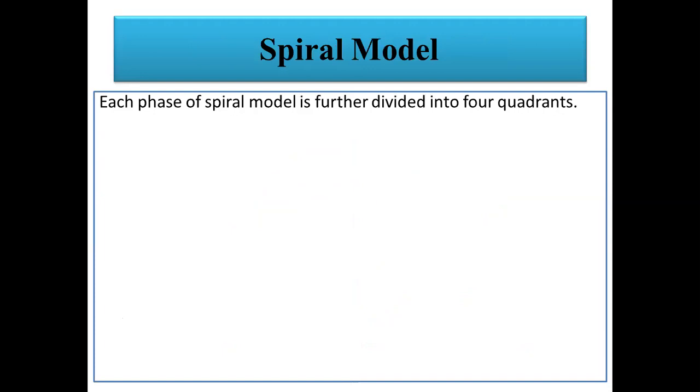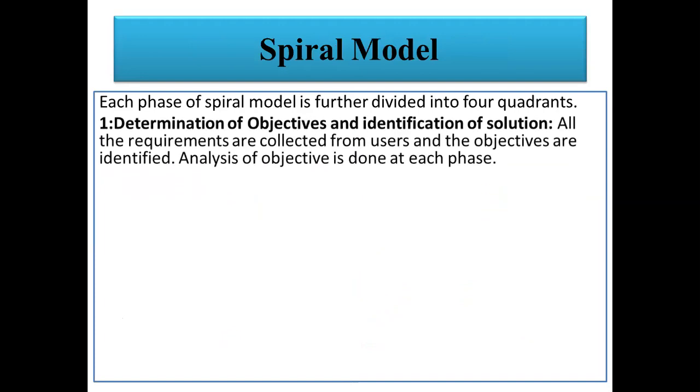So in detail, we will discuss the spiral model. First, determine the objective as well as identify the solutions. The requirements are collected from the users as well as the customer. Then we need to check the feasible solution. We need to identify the objective of this requirement, which kind of functionality we are going to develop. Then we need to analyze the alternative solutions for this problem, how we can solve these problems, what kind of hardware and software requirements are related to the particular problem.